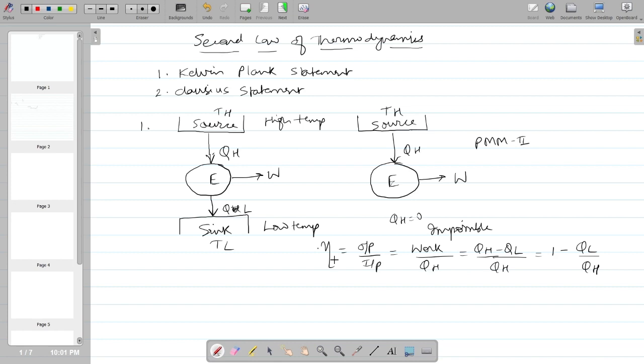QL is the heat rejected at the lower temperature, and QH is the heat added at the higher temperature.